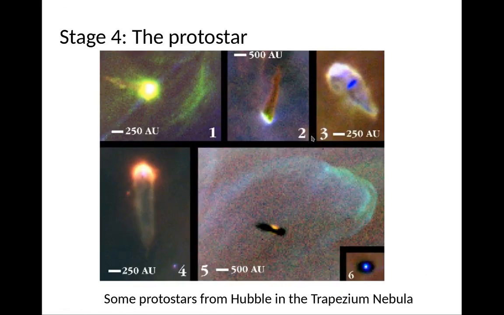All right, so there's a protostar. This is Orion. There's a protostar in the center. This is the disk of gas and dust that surrounds it. So you basically see it in the plane, right? So there are various examples of these protostars. I think this is Orion, but I guess these are some protostars from the Trapezium Nebula.